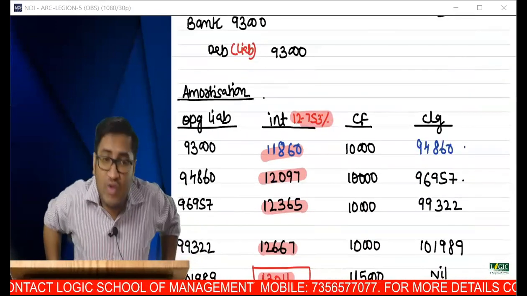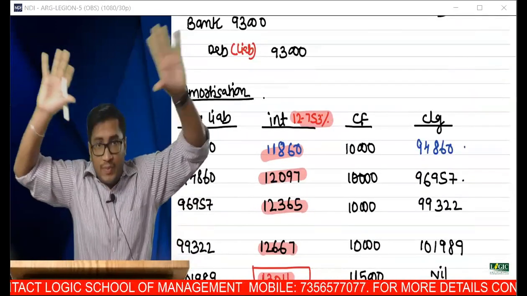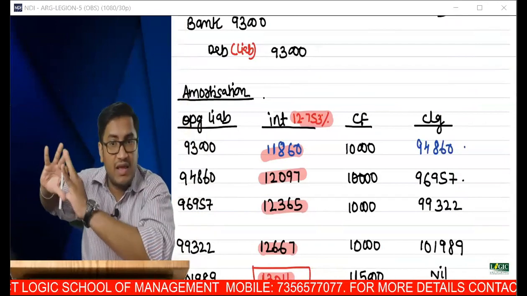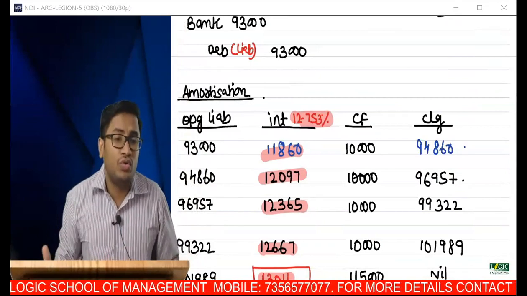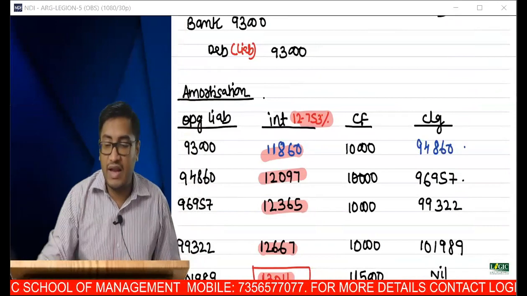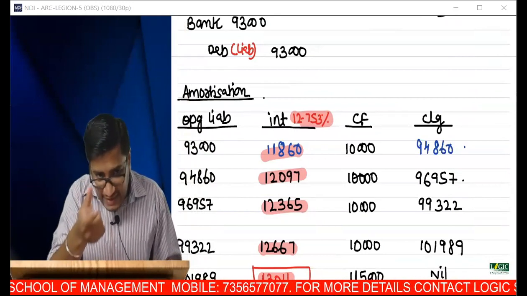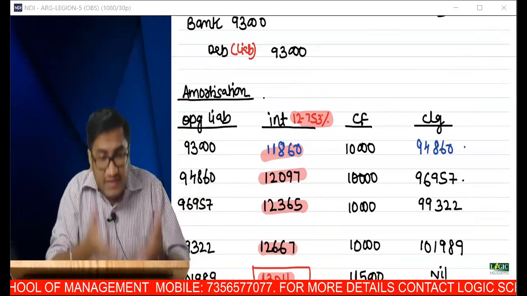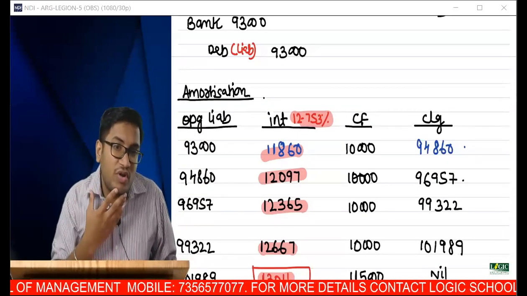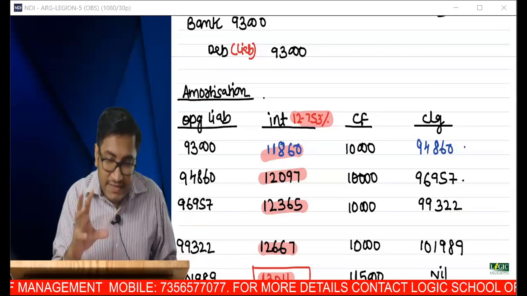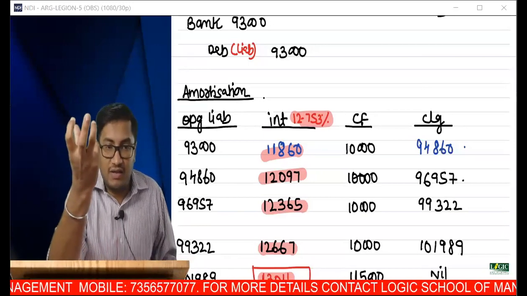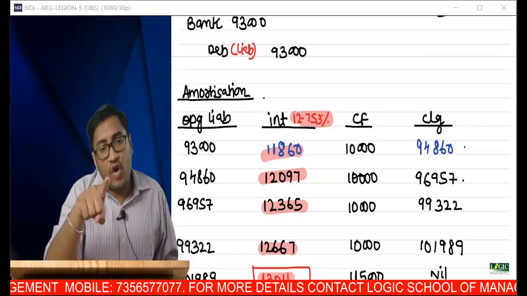Are you able to get it? So when you prepare the asset side, you don't have the heading miscellaneous expenditure. Why? Because there is no need to present a miscellaneous expenditure. These are items that increase your cost of borrowing. That has been factored into your interest rate. Are you able to get this logic? Discount and premium, all those things have been factored into your interest rate. You have already learned this formula.